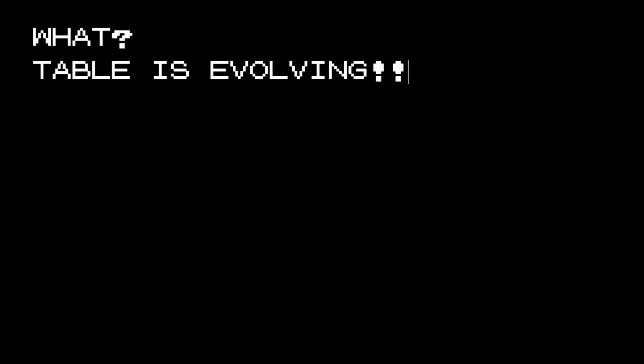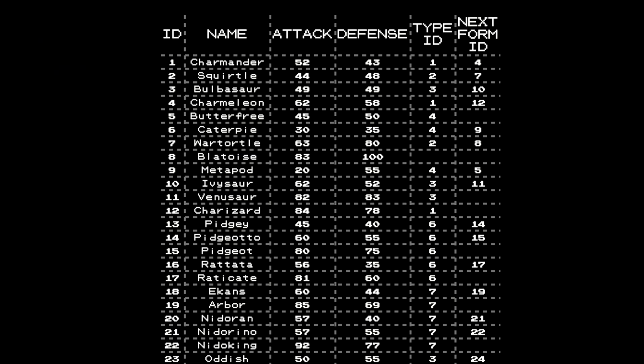Our table is evolving. And let's see what happened. Probably because it turns out that deleting is messing up our data structure, and we need to make it otherwise. So instead of using this index organized table, we'll simply use a secondary index also for the IDs with the names.